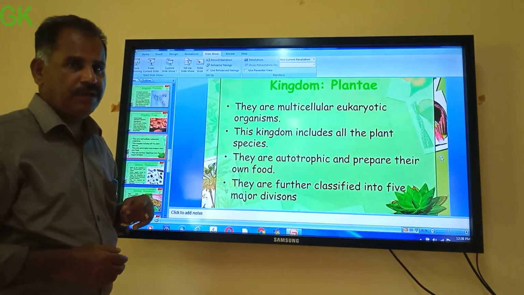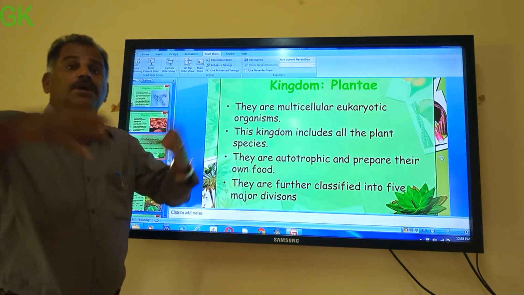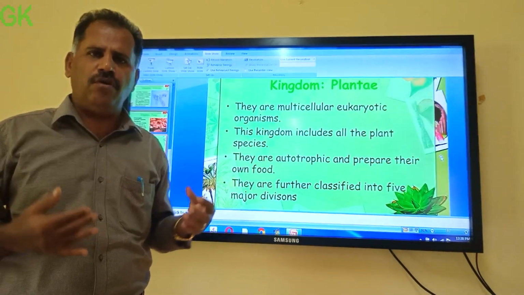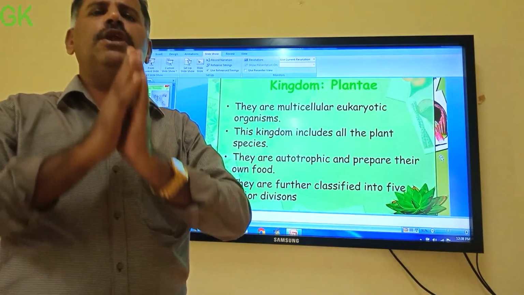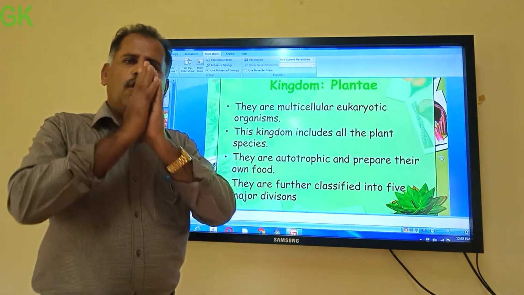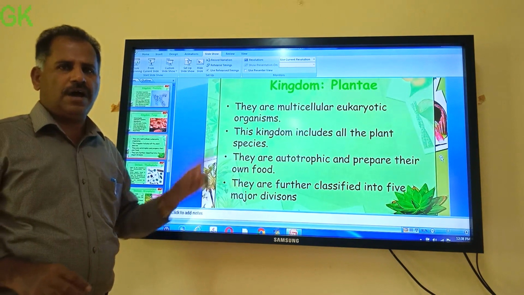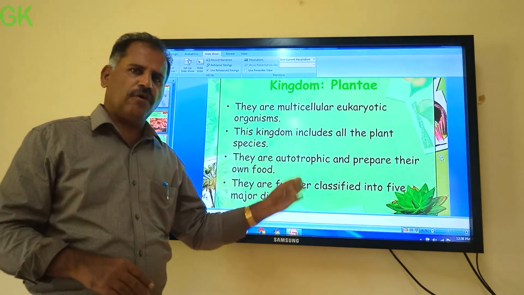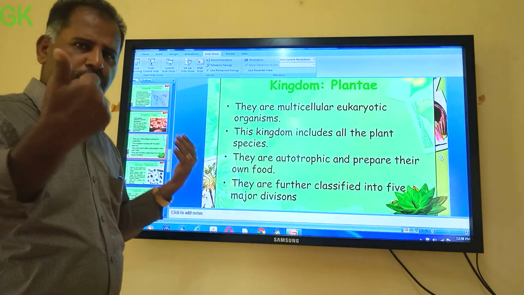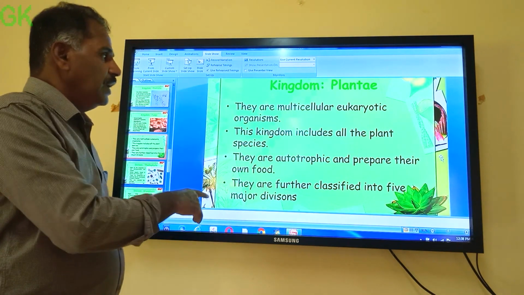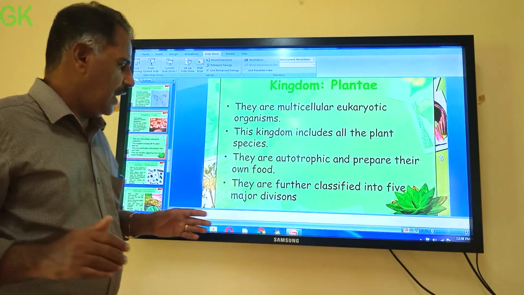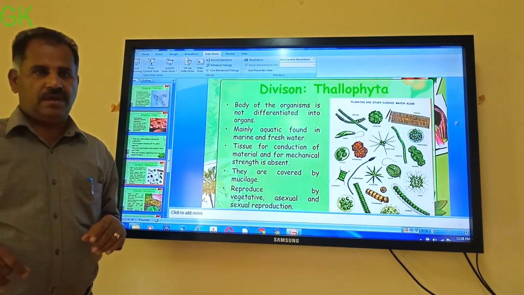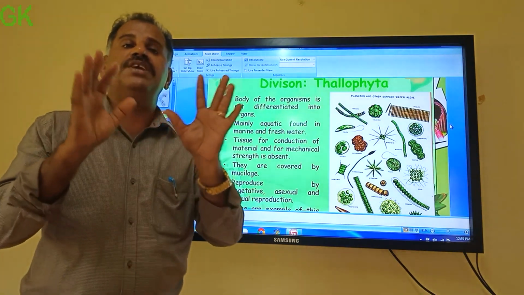Now which is the next kingdom? Yeah, kingdom plant. Kingdom plant is a big group. What are plants? Our big plants that we see, not only big, smaller also. So plant includes all green autotrophic plants, mostly multicellular, called plantae. Almost all of them are autotrophic, 99.9% are autotrophic, and these are fully photosynthetic. And this kingdom plant is further classified into 5 major divisions.